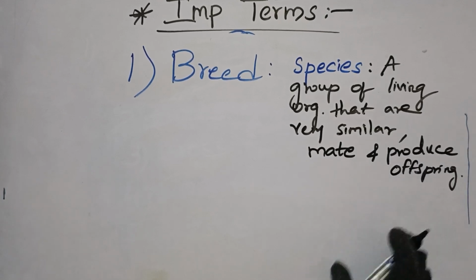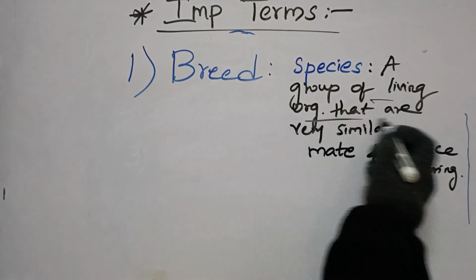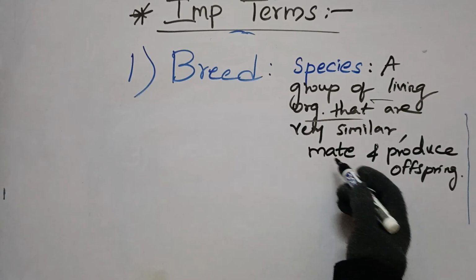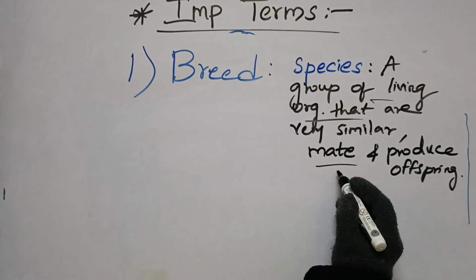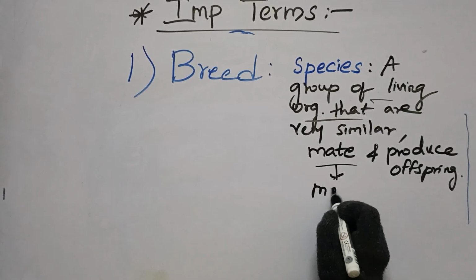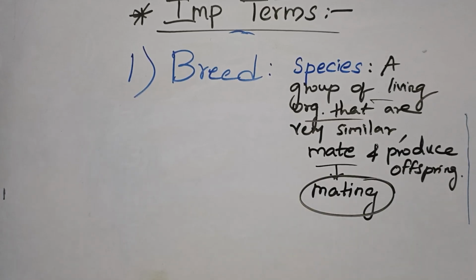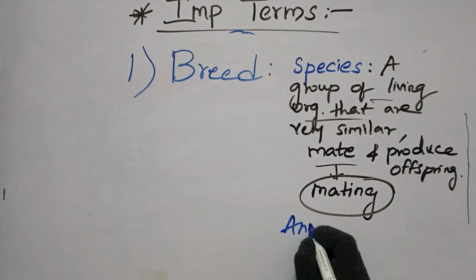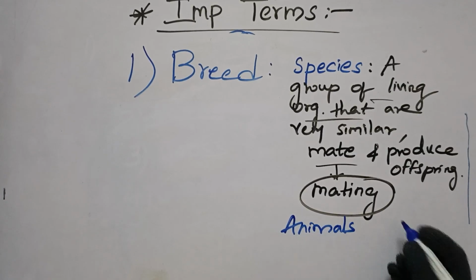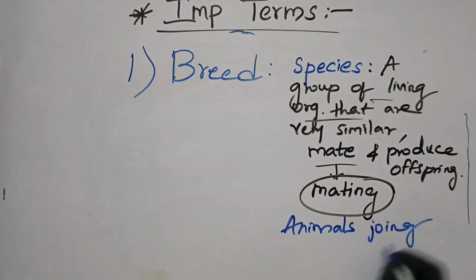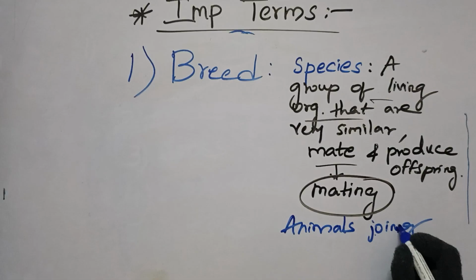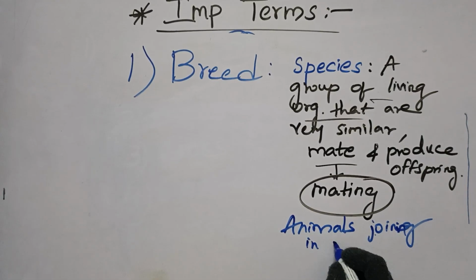So what is the meaning of species? A group of living organisms that are very similar to each other and can mate. Mating is the process of reproduction; we use this term for animals joining in the process of reproduction.